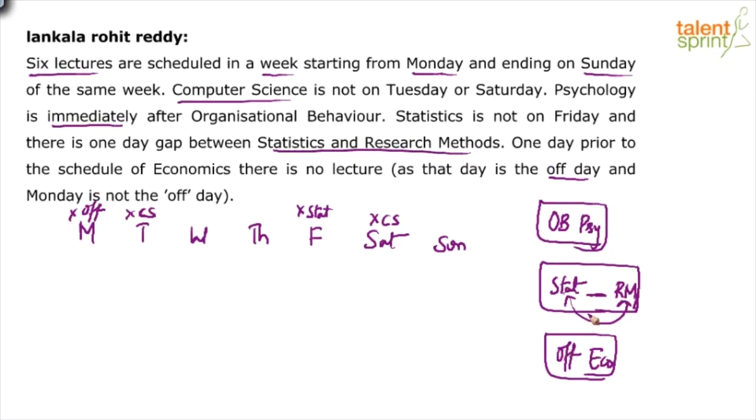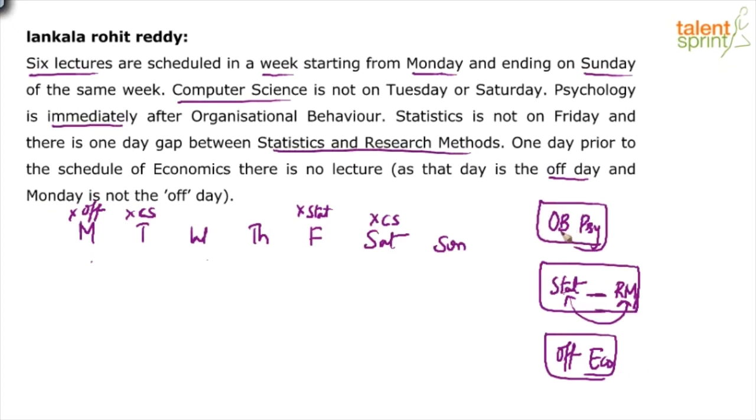Now what do you want to start with? Which point shall we start with? Shall we start with the first point here, OB is immediately preceding psychology? Will that help? No, because there are multiple possibilities. It can be OB psychology in many places, because all these restrictions that have been given are with respect to the off day, computer science and statistics. You see all these points that we have noted: off cannot be on Monday, CS cannot be on Tuesday or Saturday, stats cannot be on Friday.